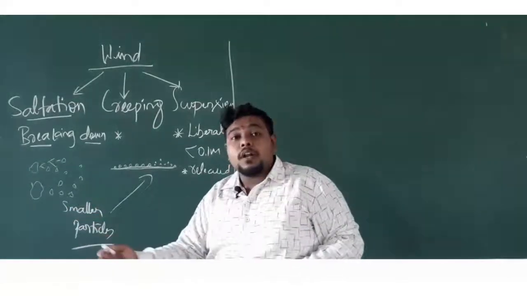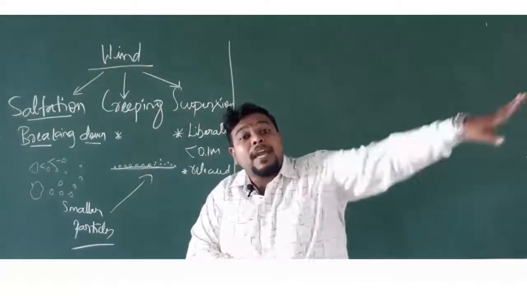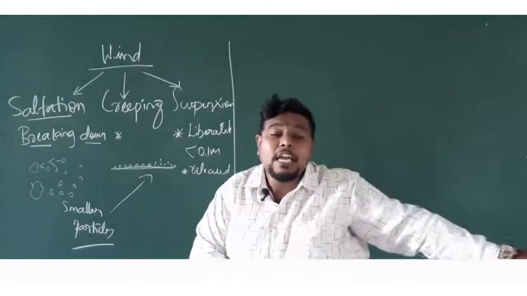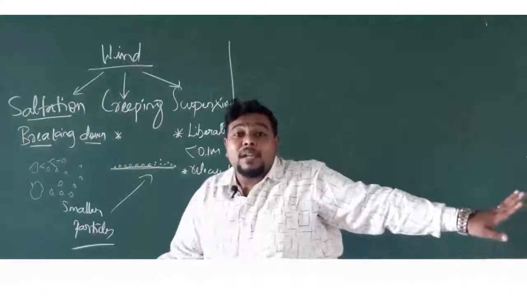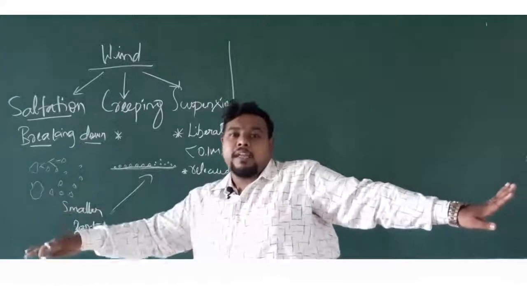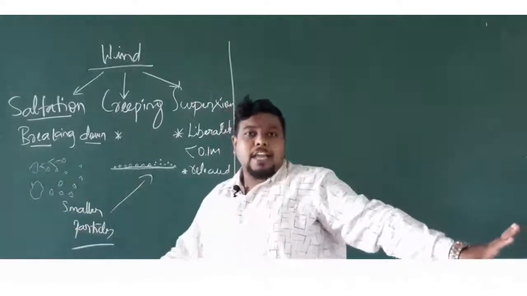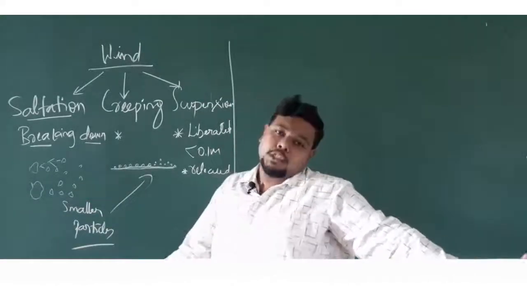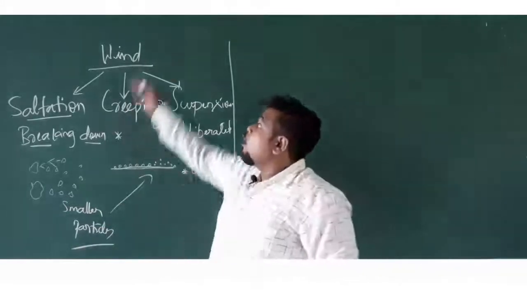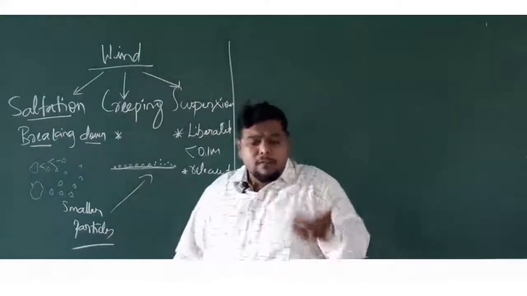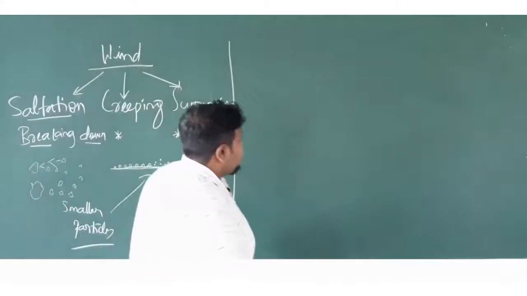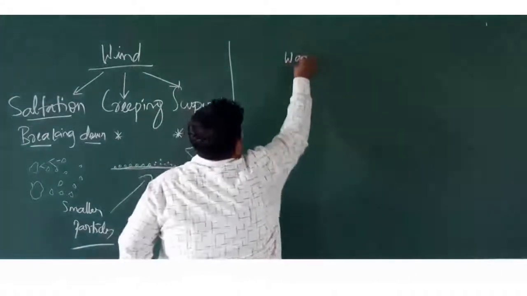Whatever soil is found on the upper layer will be completely removed. So an area will be losing the soil over there. When the soil is lost, it automatically loses its fertility also. That is what you mean by wind erosion here. And now we will go on to the second type of erosion, that is water erosion.